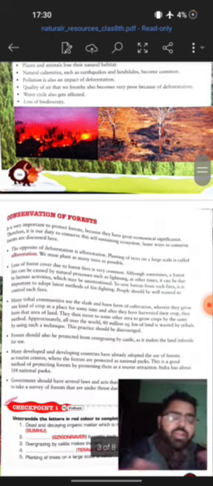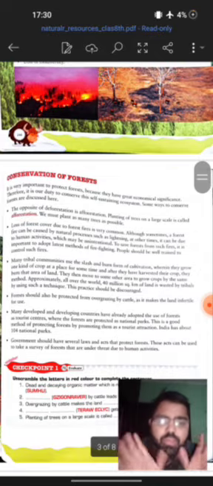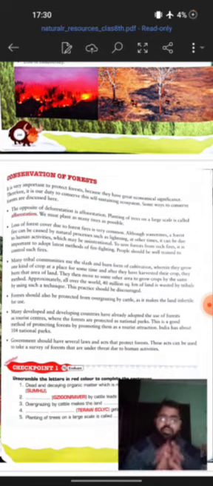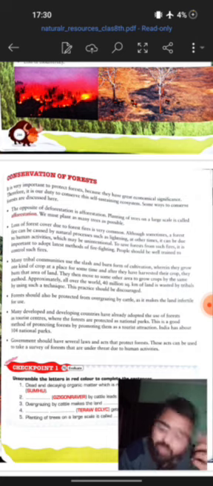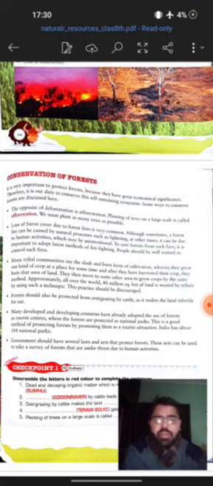So what are the measures that we can take for the conservation of natural forest, right? First thing is afforestation, that is completely opposite to deforestation, that is planting of trees on a large scale, right? Then in forest areas, there are tribal people who follow jhum cultivation, right? Means growing a crop at a particular area, and then leaving it once it becomes infertile, right? They should be discouraged in a way, right? They should be requested to use this land continuously over a period of time, right? Then overgrazing should be stopped, right? Continuous overgrazing will hamper the growth of the grass and all, right?